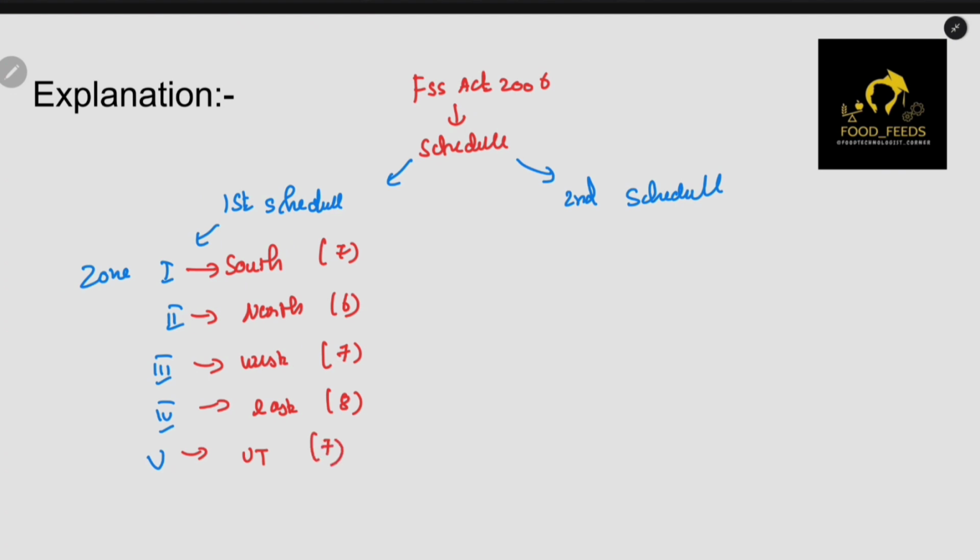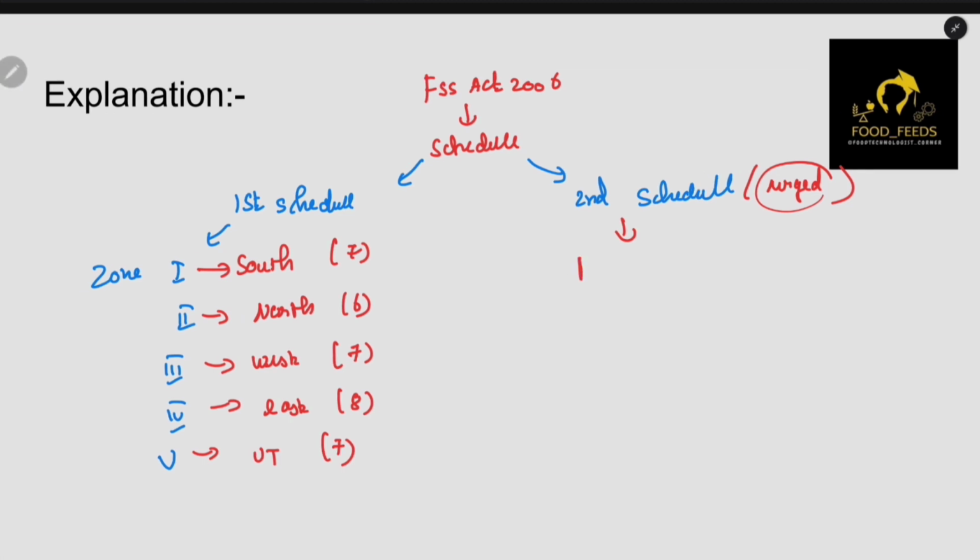In the second schedule, you have different acts and orders which have been merged with the FSSAI now. So you don't need to refer to those acts anymore, because FSSAI has merged all of them and they now come into force under the FSSAI. What are those? First is the Prevention of Food Adulteration Act, which came in 1954. Then the Fruit Product Order, which covers fruits and vegetables. It is 1955.